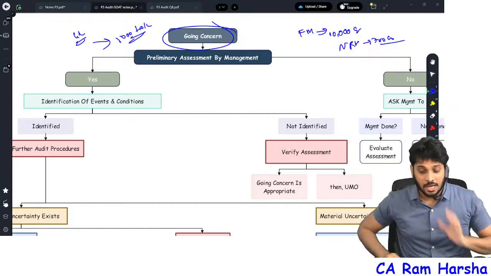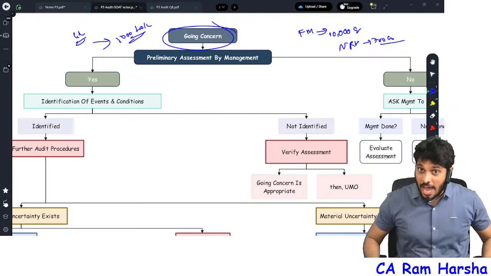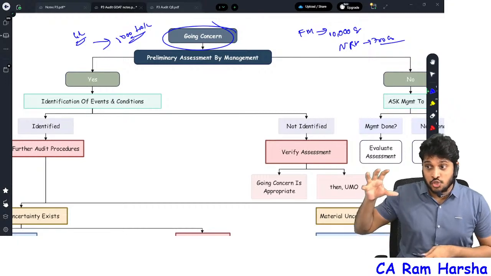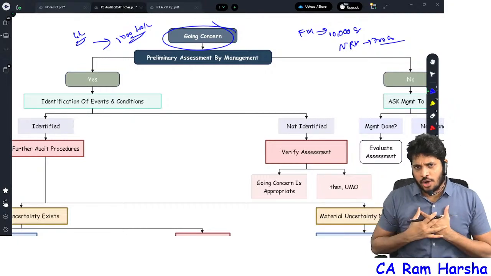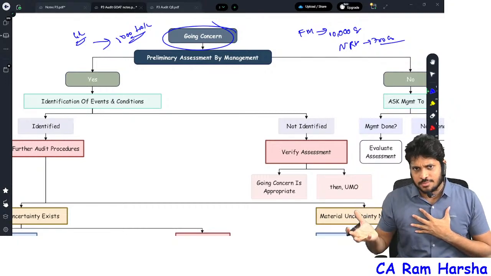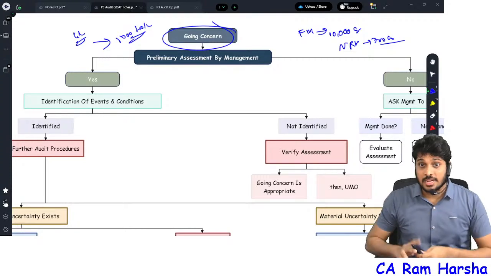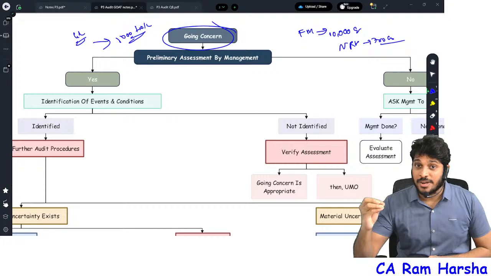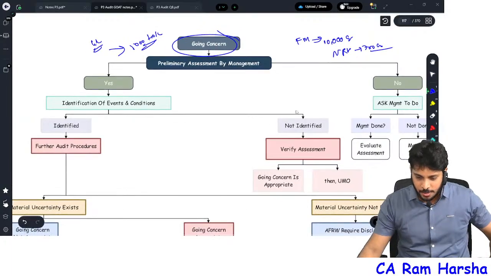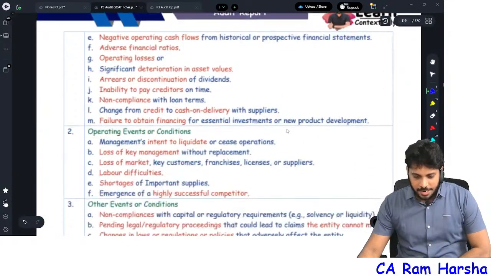Able to understand? Yeah. So as an auditor, you have to check whether the company is using, see, very simple. Suppose I'm the auditor of Reliance. They are using the going concern assumption. I need to check, can they use it? For that, you need to check whether the company is stable or not.